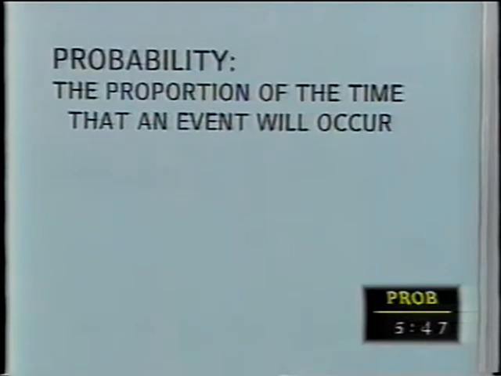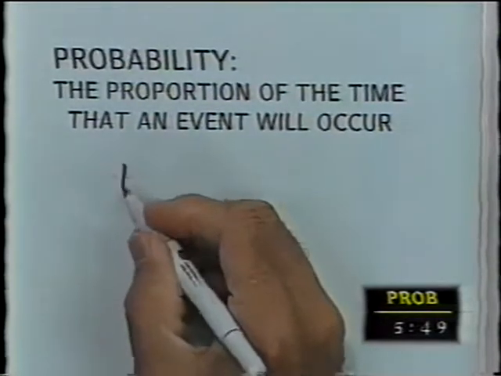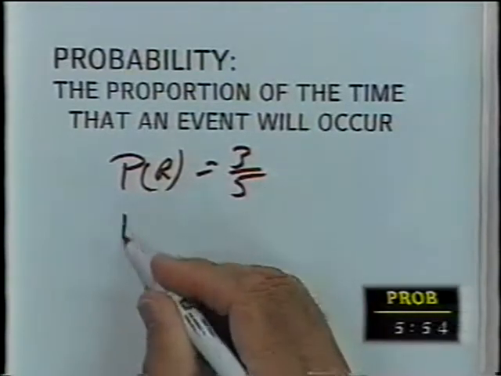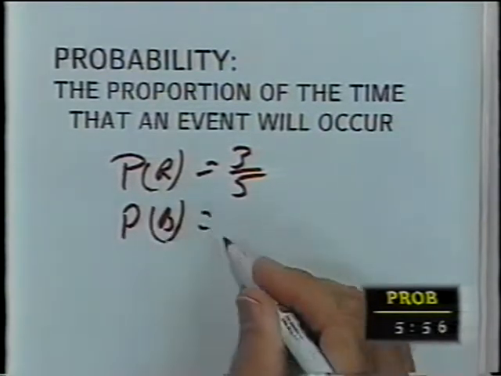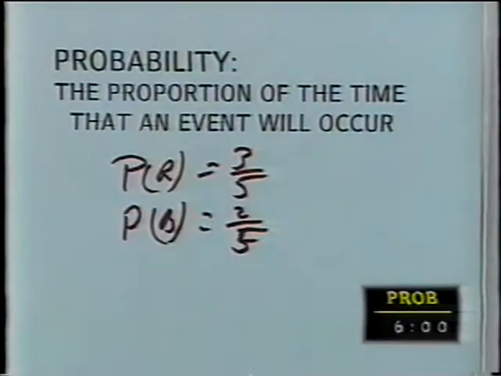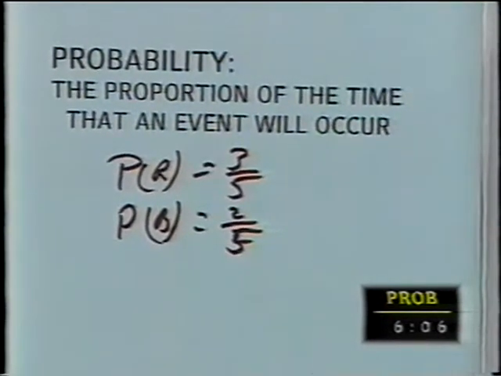What is the probability of picking a red block? The probability of picking a red block was 3/5. What's the probability of picking a blue block? The probability of picking a blue block was 2/5. So we already know the meaning of probability because it's very easy to figure out the proportion of time something will happen when it's made up of equally likely outcomes.